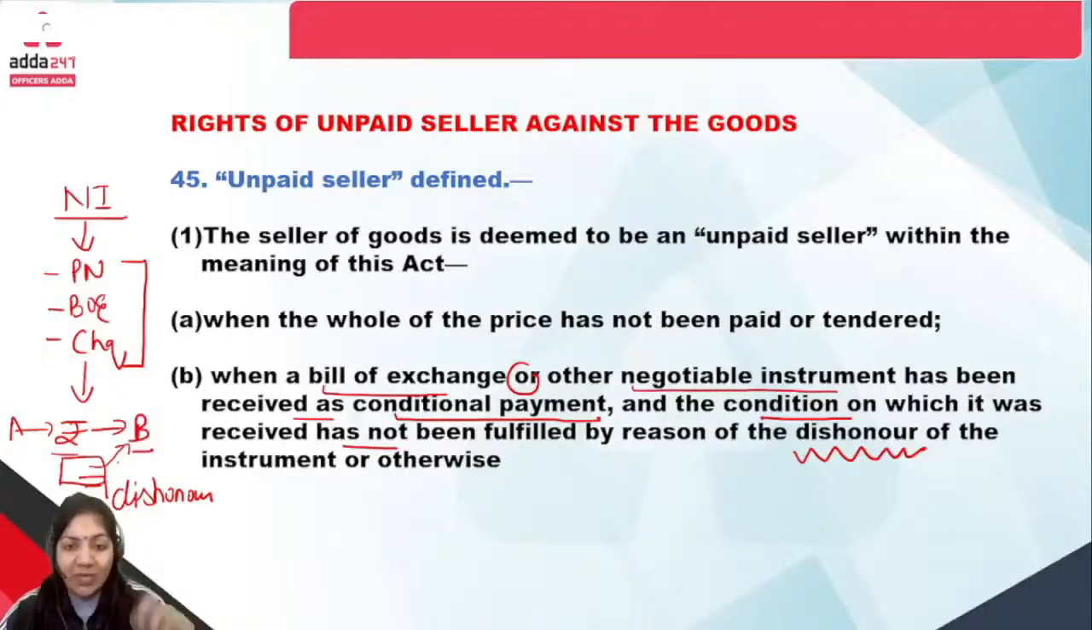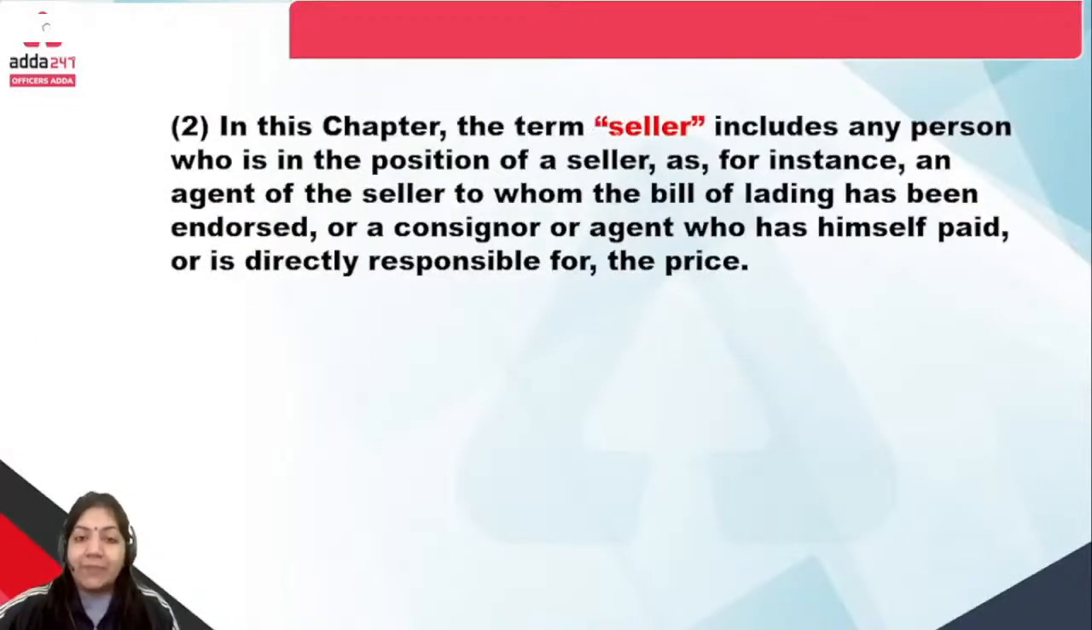So we can say that if the price, which is money, is not paid, then this is the exact definition. And the second one is when the bill of exchange is dishonored, then in that case the person will be called the unpaid seller. So these are the two definitions of the unpaid seller. Done. Now next, in this chapter, the term seller includes